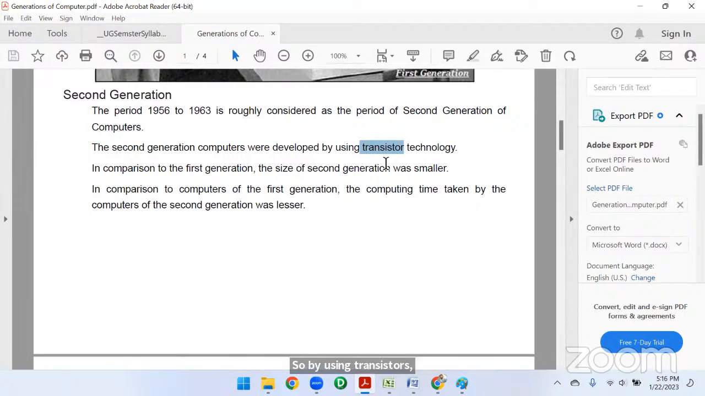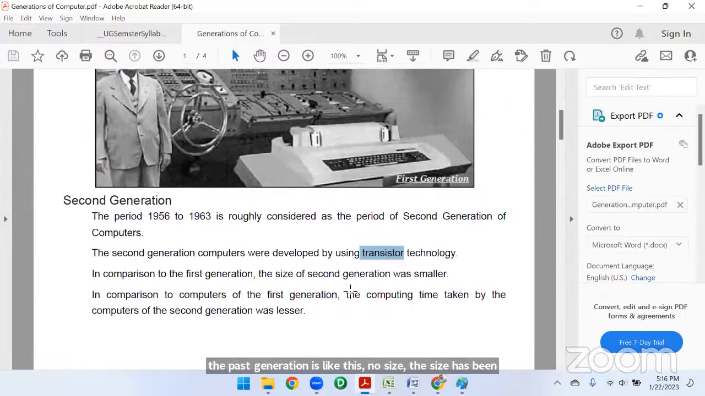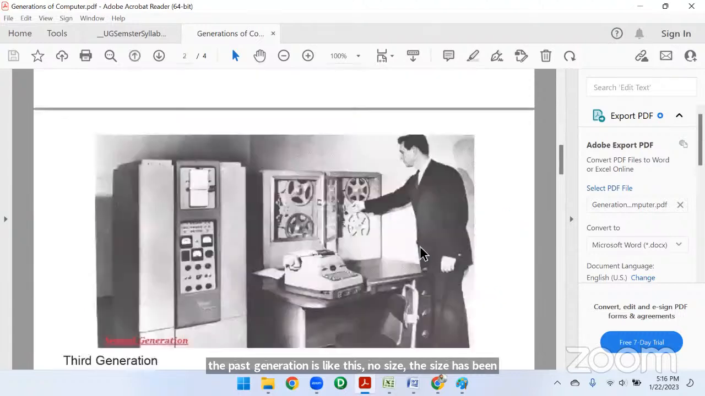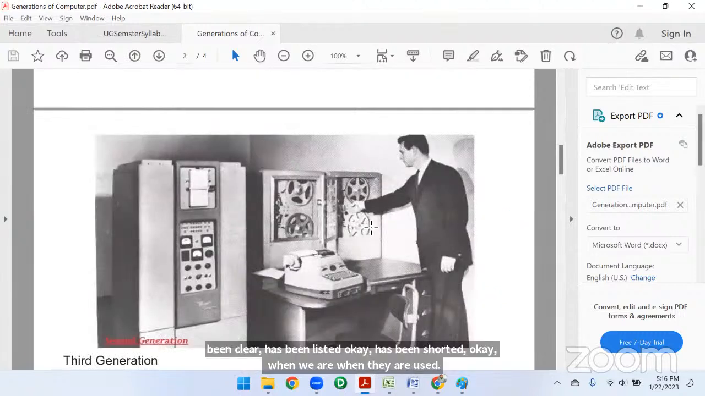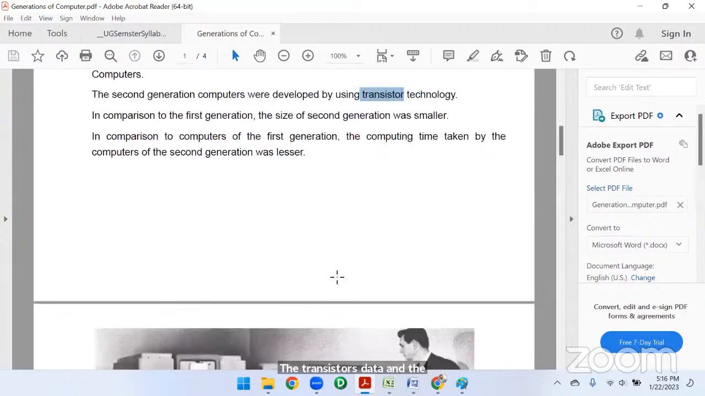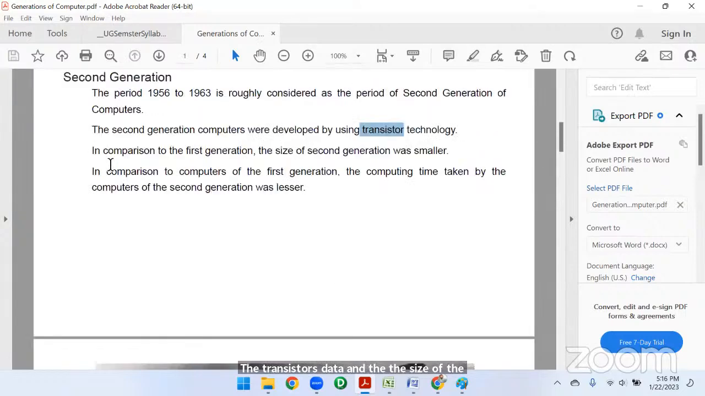So when they used transistors, the size of the first generation was like this. The size has been reduced. When they used transistors, the size of the computer decreased here. And here the size has decreased, he says, right?